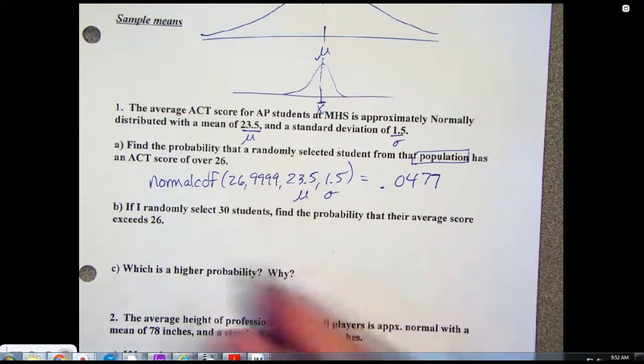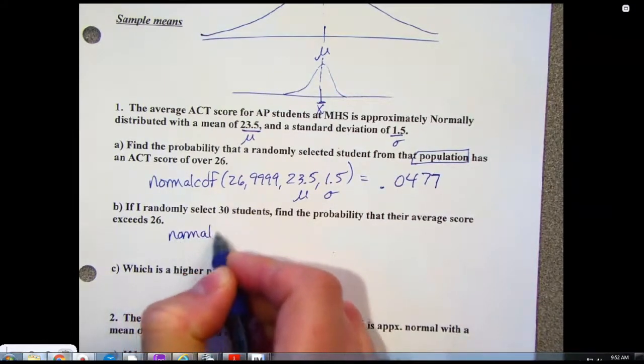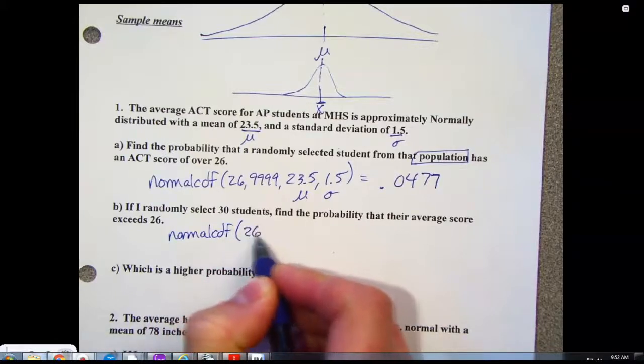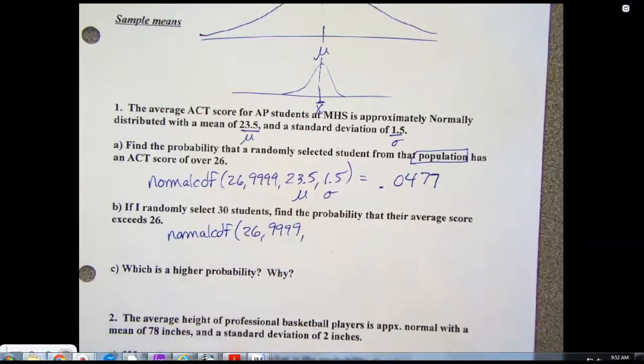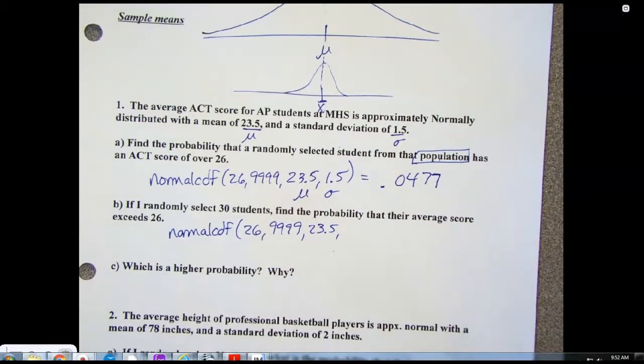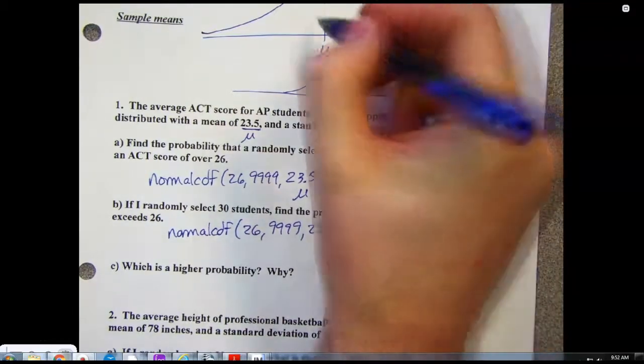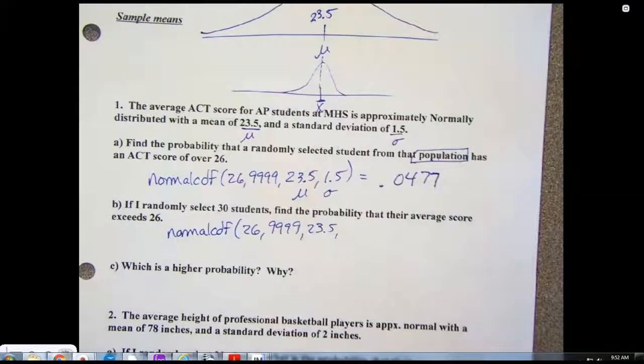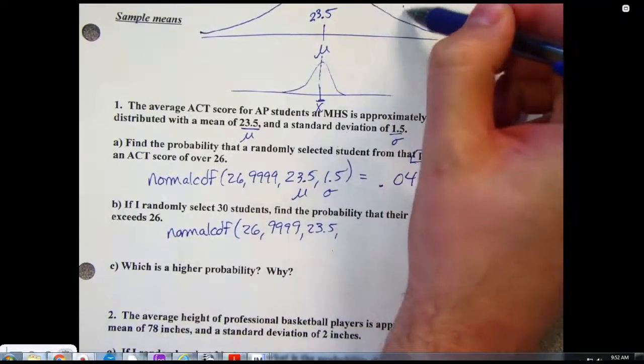Part B, now I'm randomly selecting 30 students. Find the probability the average score exceeds 26. So this is the main point I was trying to get home yesterday. If I'm going to find 10 scores and average them together, everything's going to compress, right? So it's really hard to have an outlier in that situation. So up here, our mean is 23.5. Well, 26 is way over here.